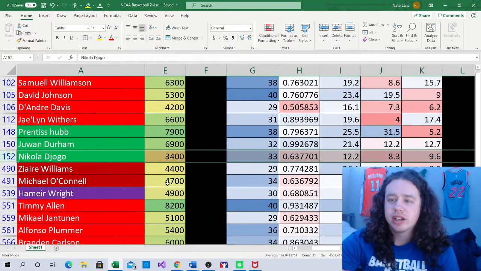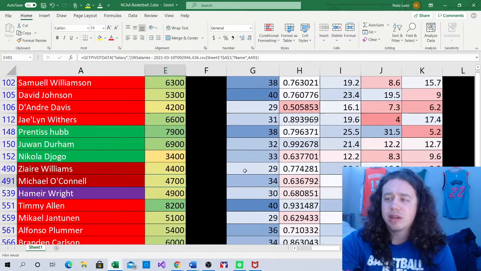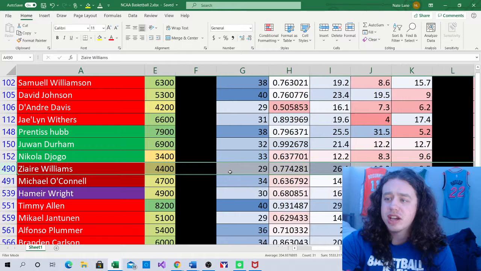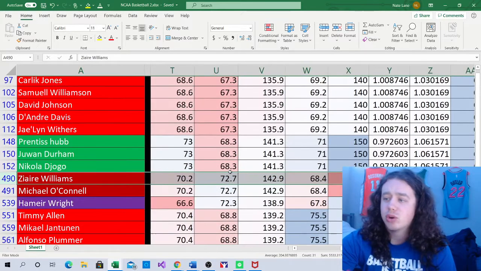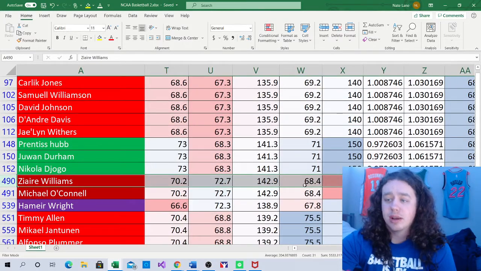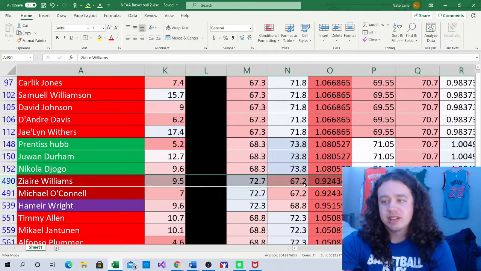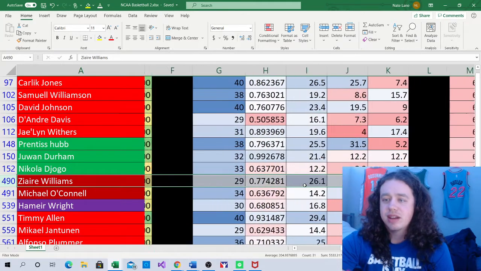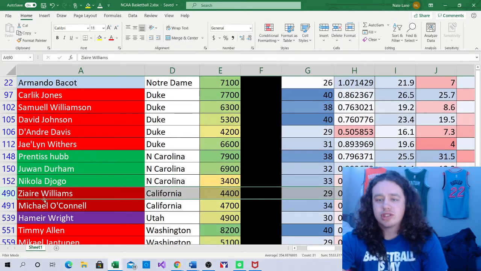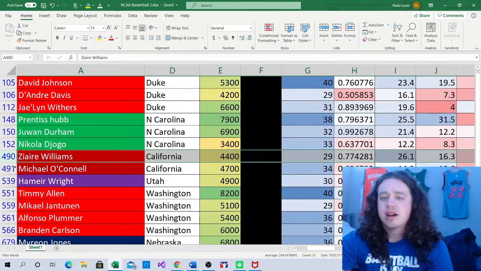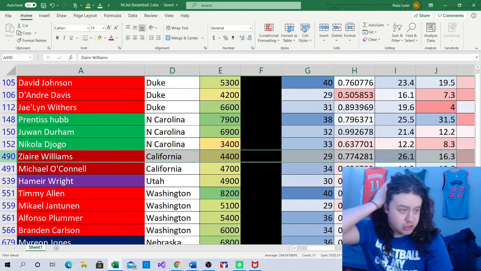Next game we're going to target is the Stanford California game, and I'm only going to be interested in players from the Stanford side. This game has an implied total of 132. It's going to be a really low total game, so I don't really like to target that. And Stanford's going to be going into a pace down spot, but Zaire Williams and Michael O'Connell are just a little bit too cheap. So Oscar Da Silva is also questionable, and I should note that.